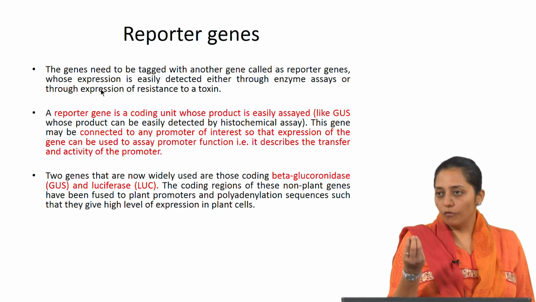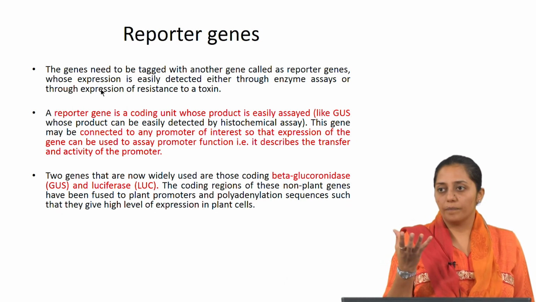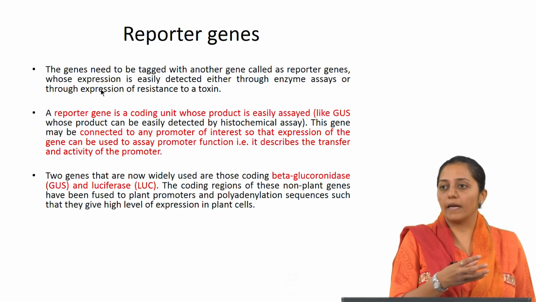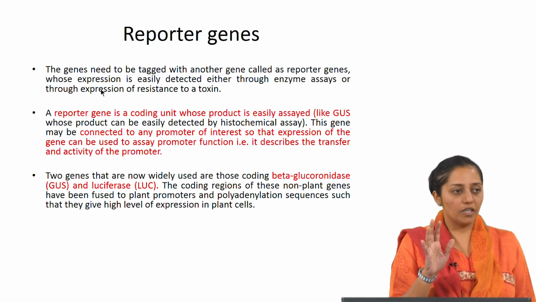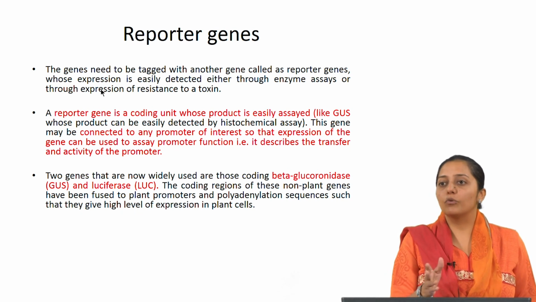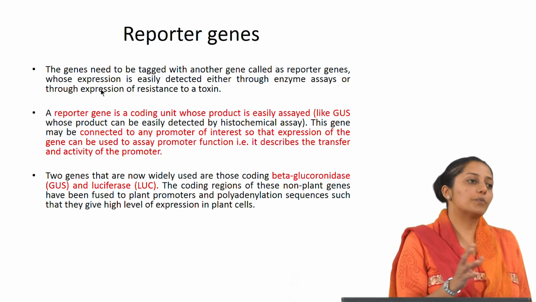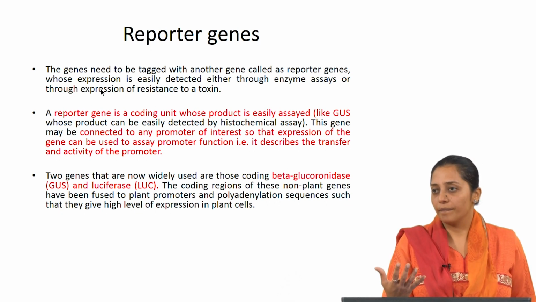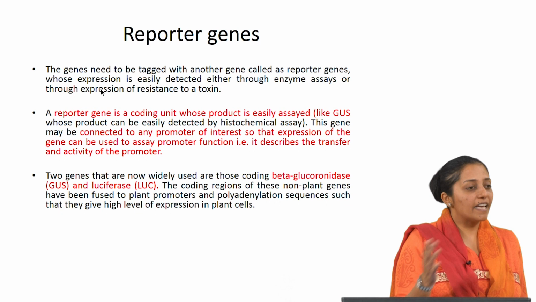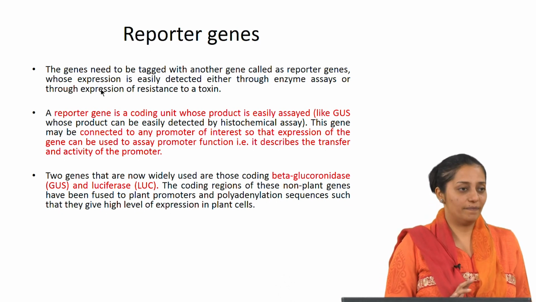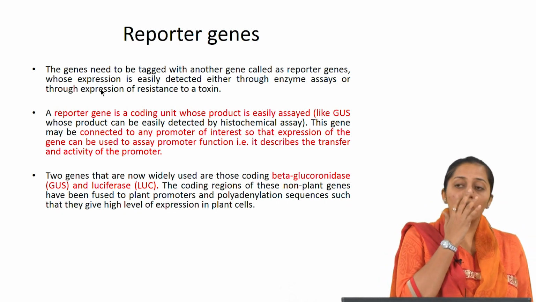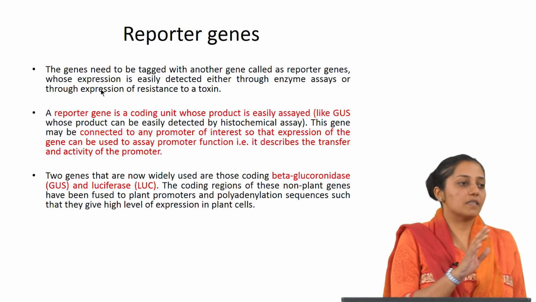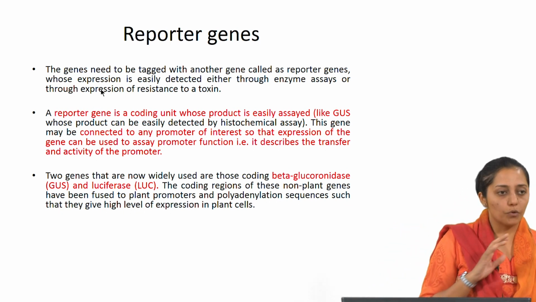In which blue fluorescence or blue colored product comes on the cells, once they are exposed to X-gluc substrate. So, this particular enzyme, if it is expressed properly in the transgenic cell lines, then it will be able to break down the substrate X-gluc into a product which is blue color, and you can visualize that. This becomes an indication of successful transgene integration. Now, the genes need to be tagged with other genes which are called reporter genes. I was saying that you can confirm whether it is a successful transformation or not using reporter systems.